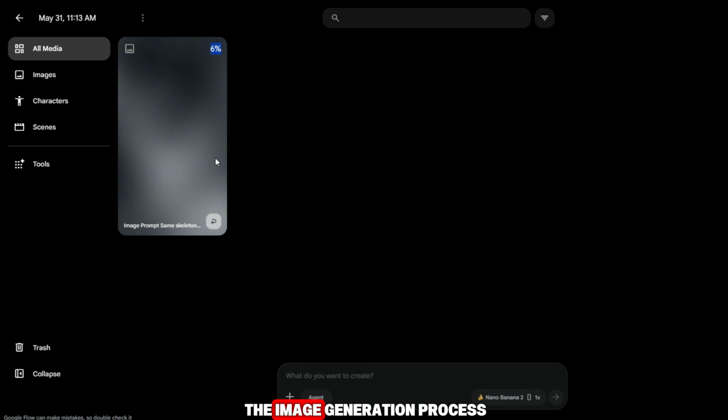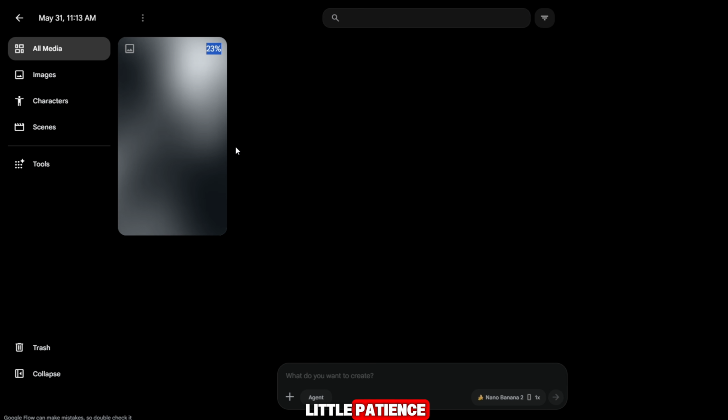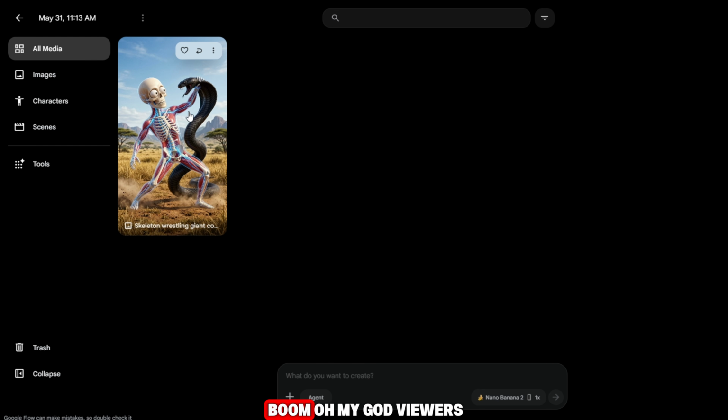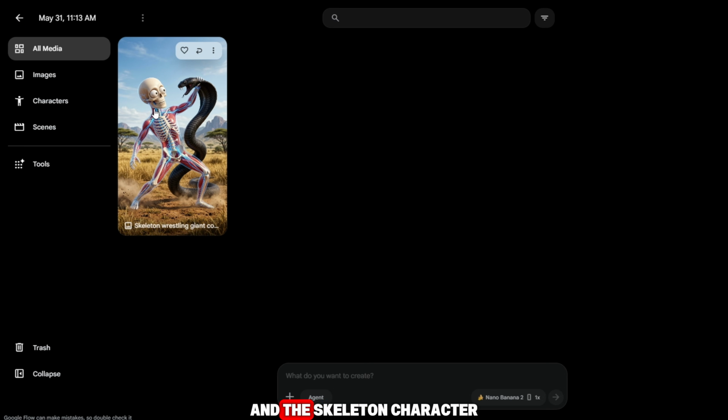As you can see, the image generation process has started. At this point, all you need is a little patience. Wait a few moments while the AI creates the image. And just boom! Oh my God, viewers, my first image is ready. Take a look at this result. This is absolutely incredible. The quality is impressive, the details are sharp, and the skeleton character looks fantastic.